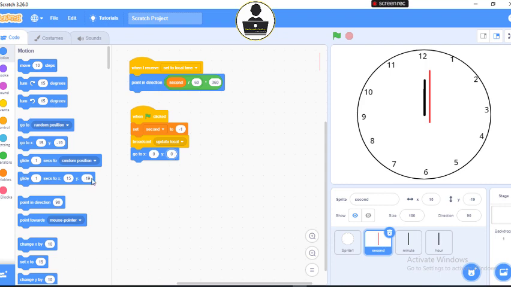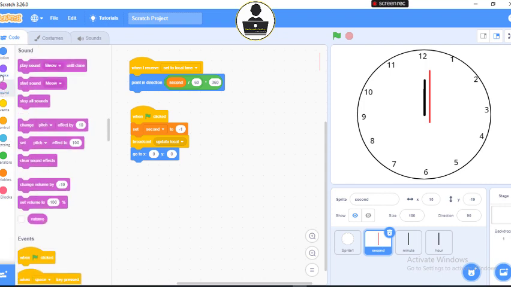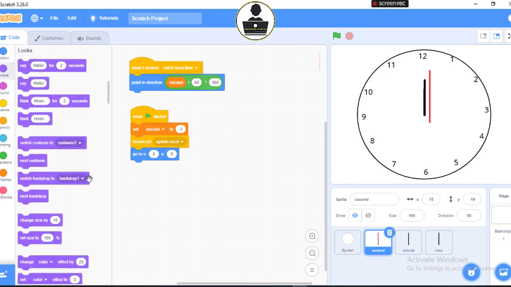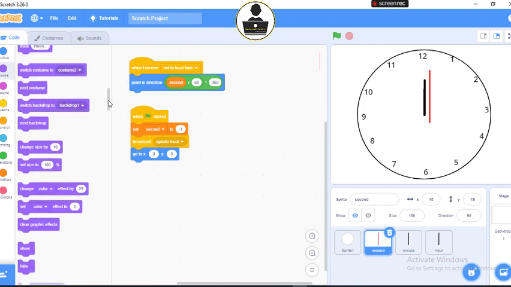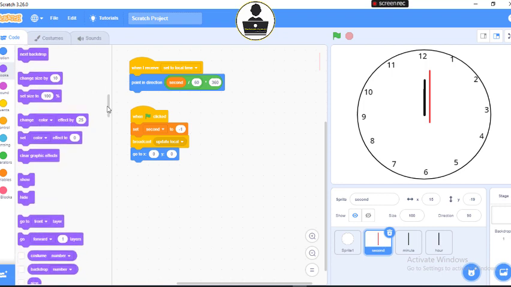Then let's ask it to go to front layer. It should now be in the front. So go to front layer.